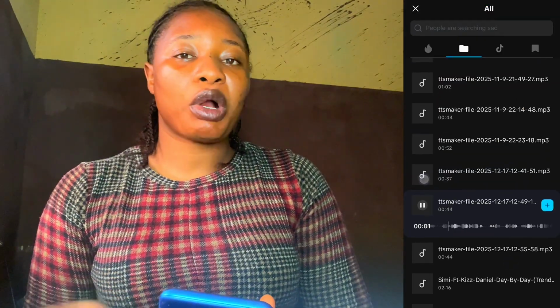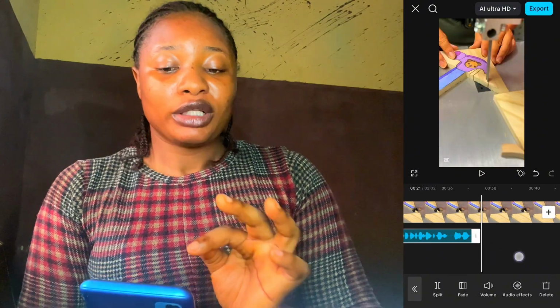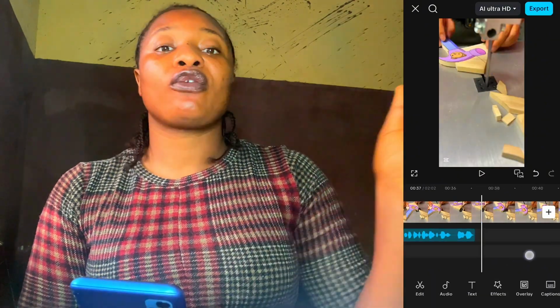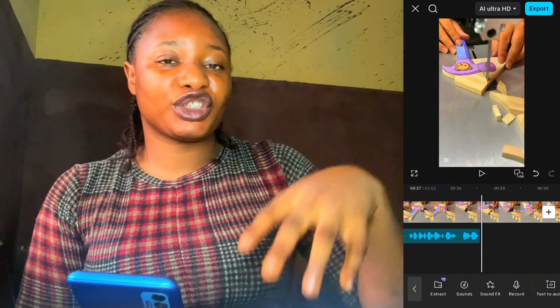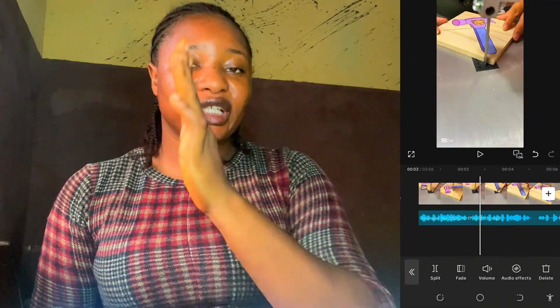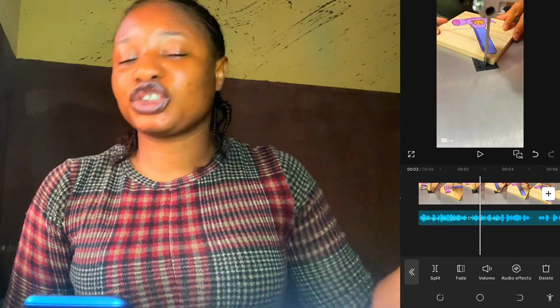Now we have gotten our audio under the video. We go ahead to first of all mute the clip. That means we are muting the clip of your video, the video that was brought in from TikTok, so the clip will not affect your own voiceover. When you look at your voiceover, there's some breakage in between. We go ahead to delete those extra spaces, so it will not look extremely long.